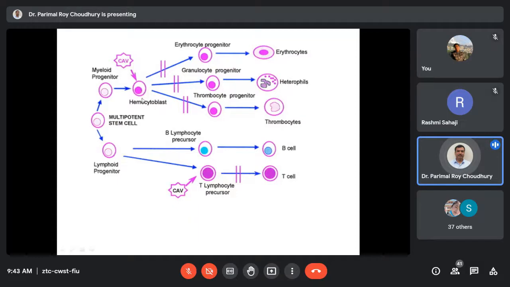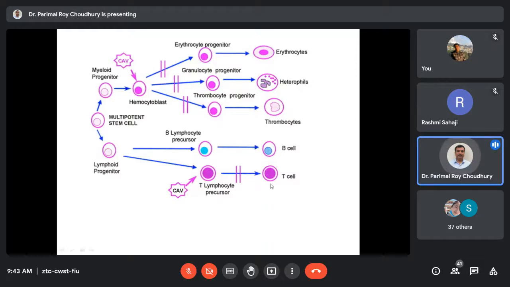As a result, marked depletion of hemocytoblasts will occur, so all these cells will be depleted. As a result, there will be acute immunosuppression. Erythrocyte depletion will lead to a severe anemic condition. Thrombocyte depletion will give rise to defects in clotting. In the same way, if the T lymphocyte precursors are targeted, there will be acute immunosuppression.